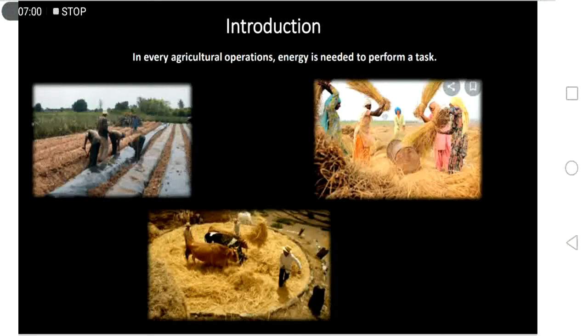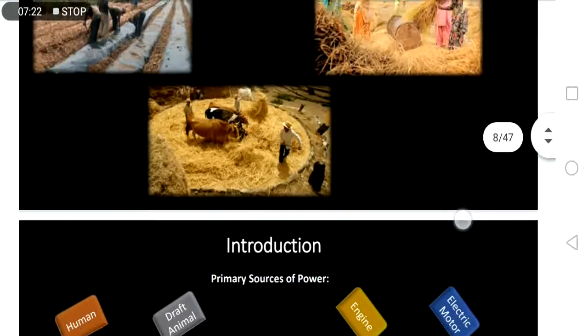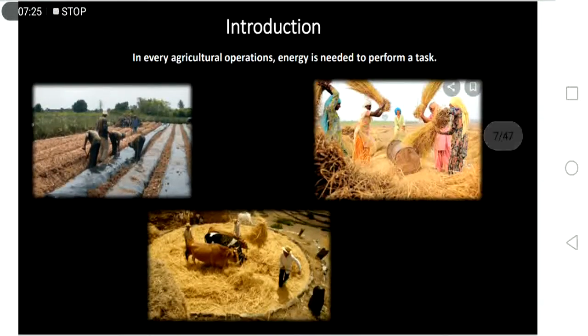Again, every agricultural operation needs energy in order for us to finish this specific job. Okay, for example, in land preparation, the implements need to be pulled.